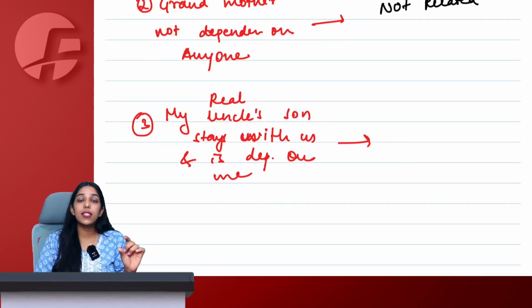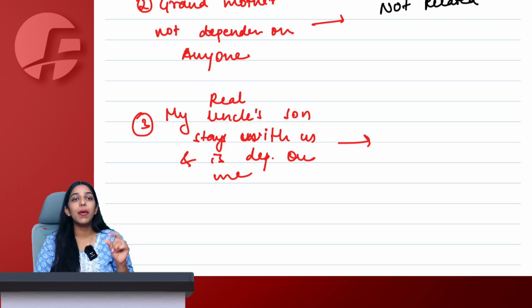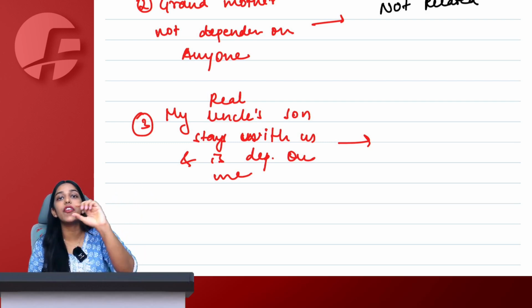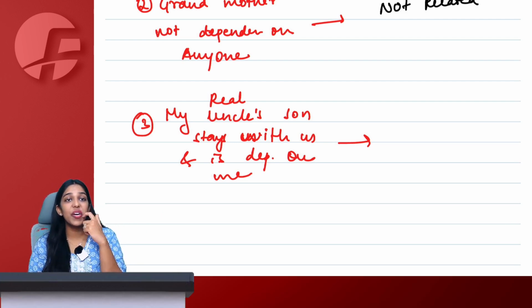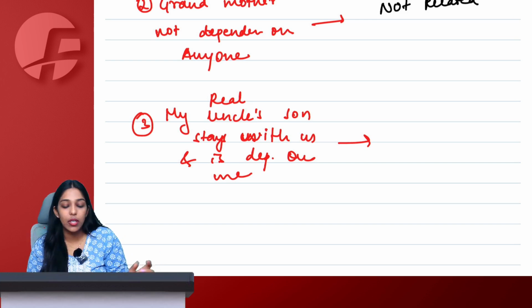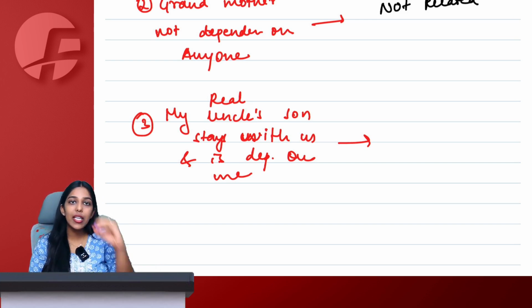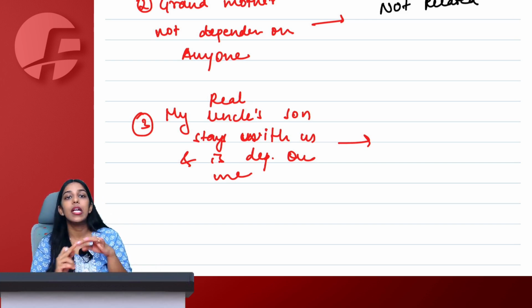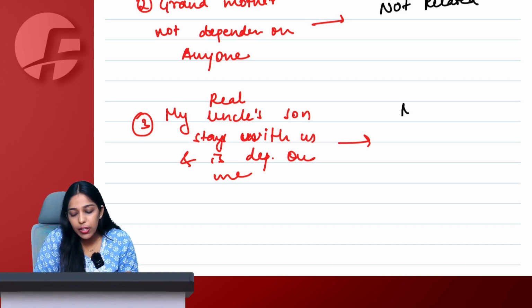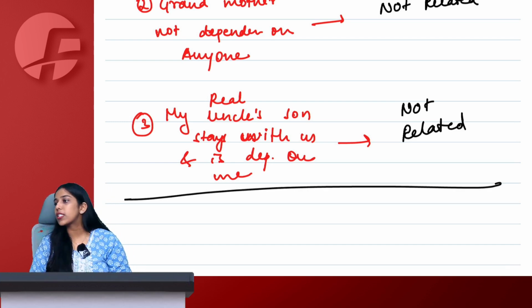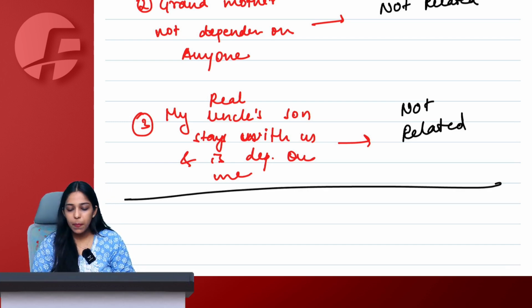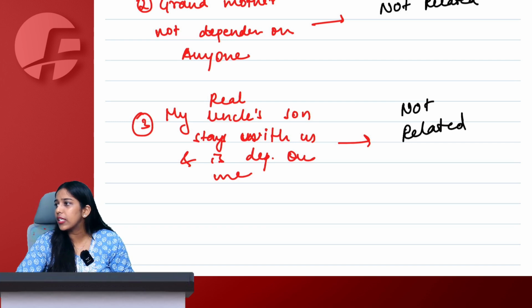And my real uncle's son, even though he is dependent, is not satisfying the first criteria only. He is neither spouse, children, parents, grandparents, brother or sister. Then the question of seeing dependent, independent does not arise. He is not falling under the definition of parents, grandparents, brother or sister. Therefore, even if he is dependent, he will not be my related person. Is this clear to all of us? Quickly tell me yes or no. I guess everyone has given the correct answer here. Right? Yes. Everyone has given the correct answer.